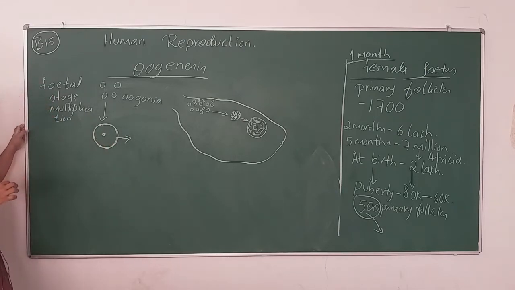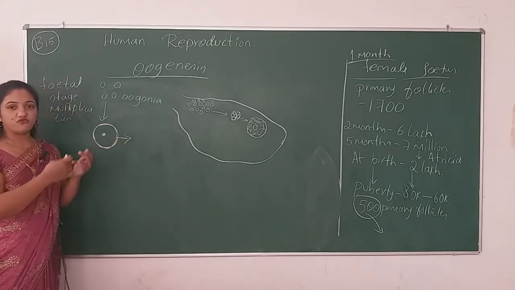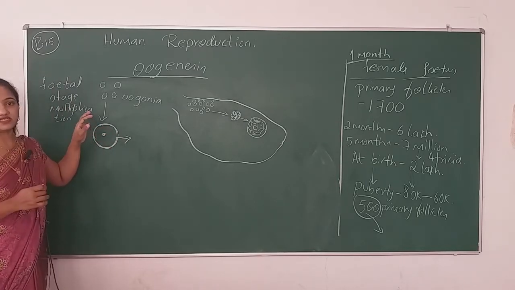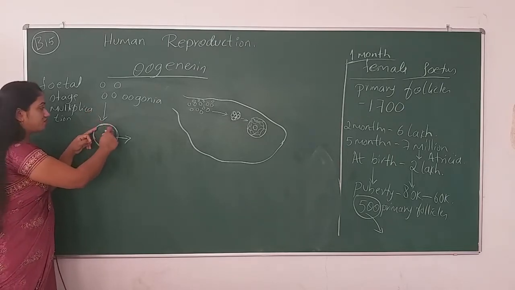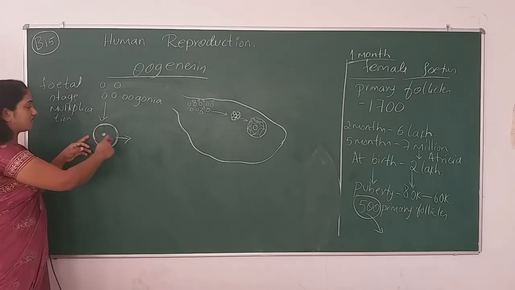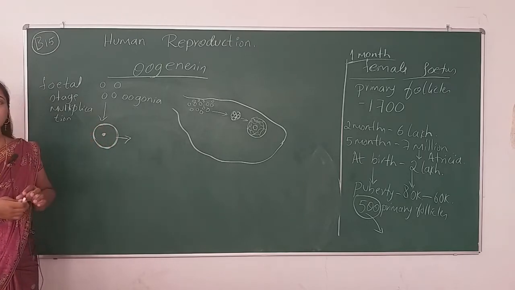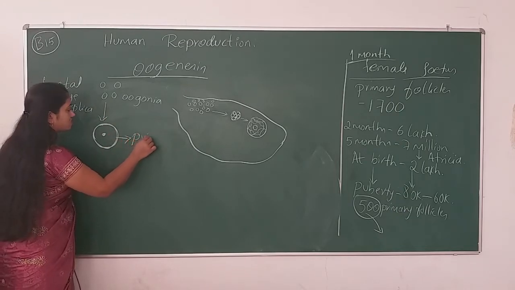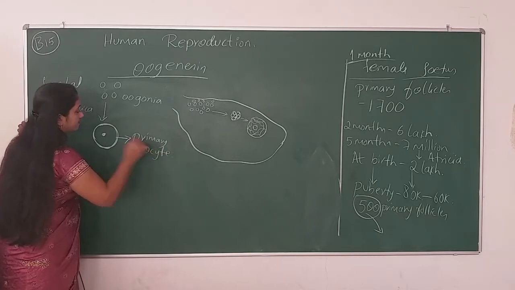How does the growth take place in the oogonia? By means of vitellogenesis. Vitellogenesis means formation of yolk. Here the cytoplasmic content increases, so when the yolk content becomes more, the size of the oogonia automatically increases. Now what are we going to call this oogonia? We are going to call this the primary oocyte.